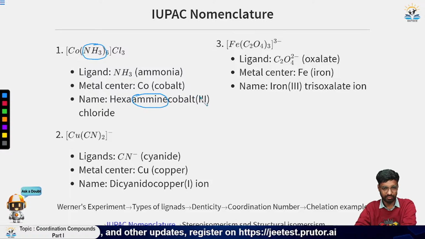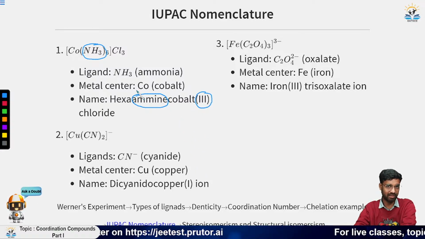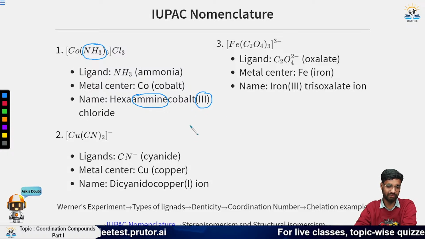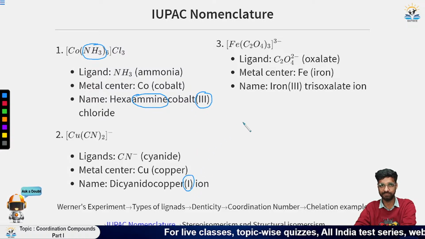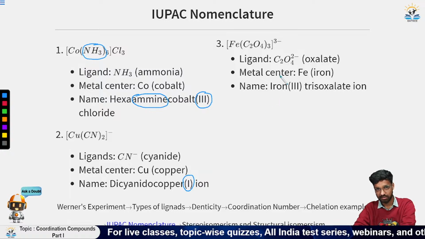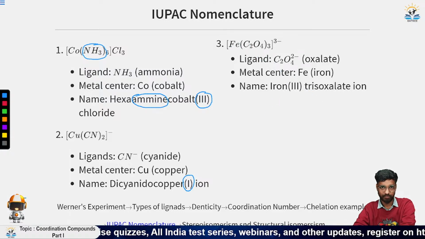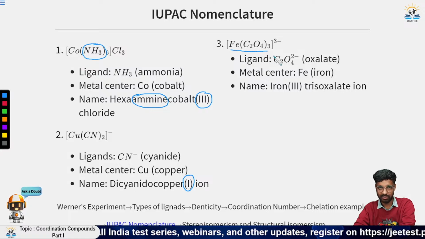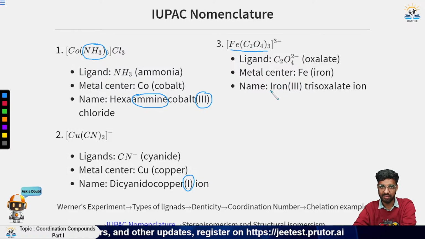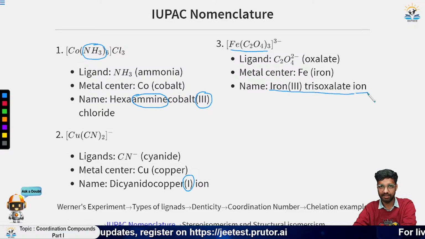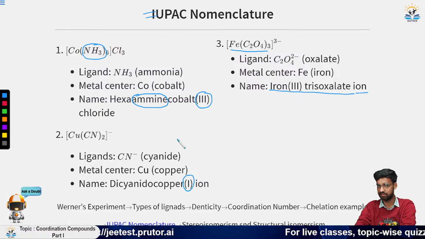Now the one thing to notice here is that we are writing the oxidation number of the central metal ion after the name of the metal ion. So you should write this as it is standard IUPAC nomenclature. Now say we have a bidentate ligand present three times, in that case we will name it as iron trisoxalate ion. So in this way you can name the coordination compounds.